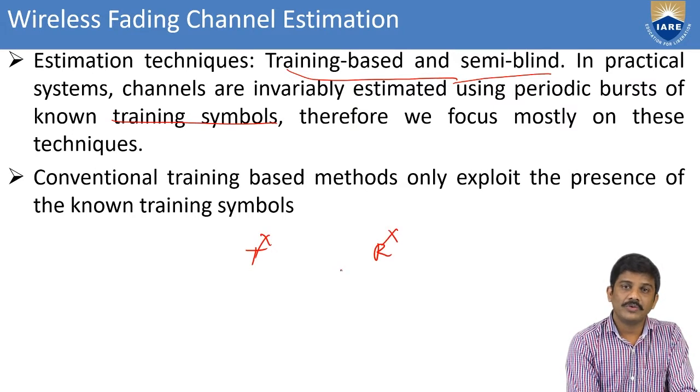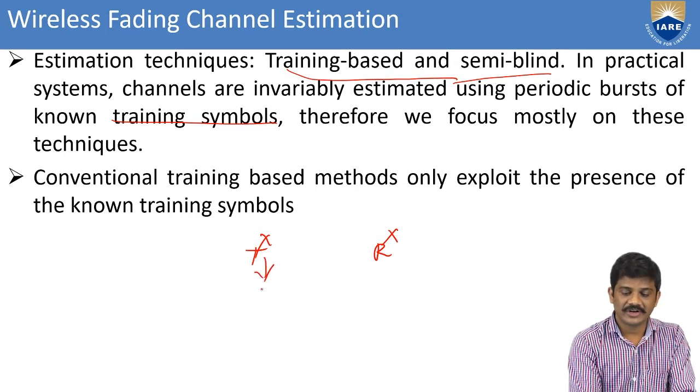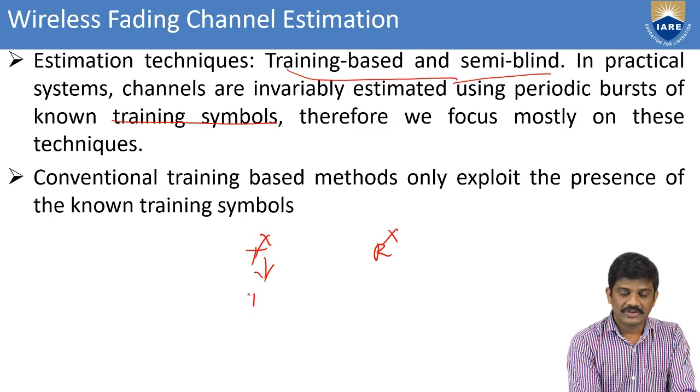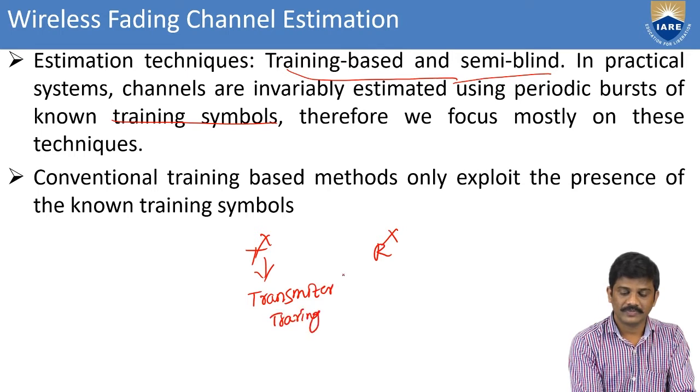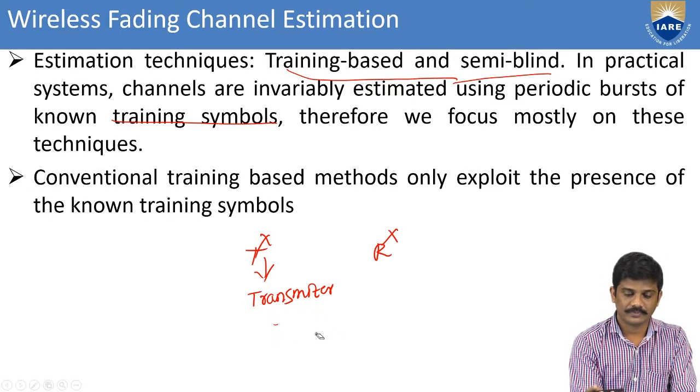Whenever we transmit from the transmitter, we have the transmitter training symbols.